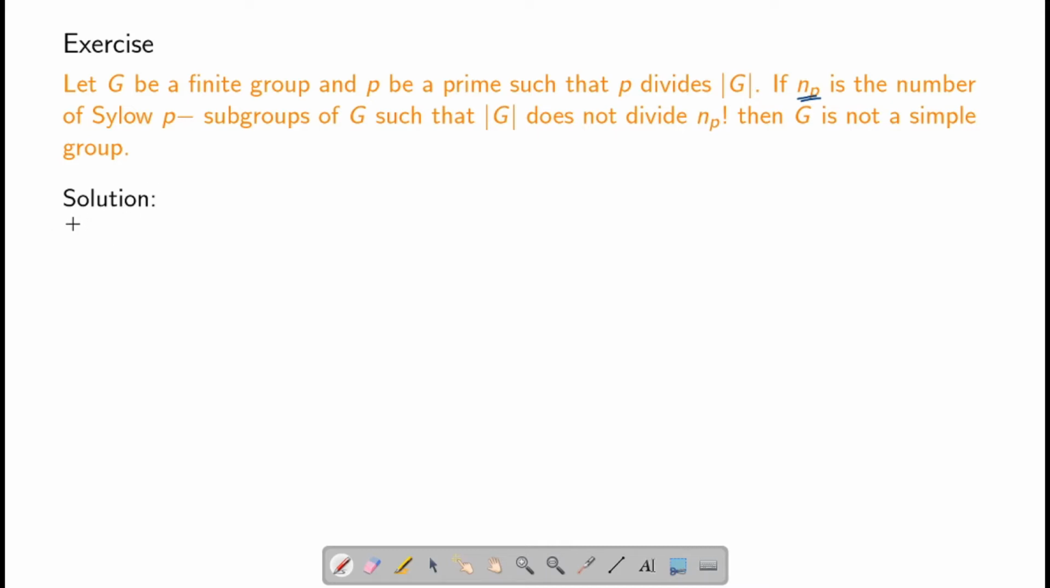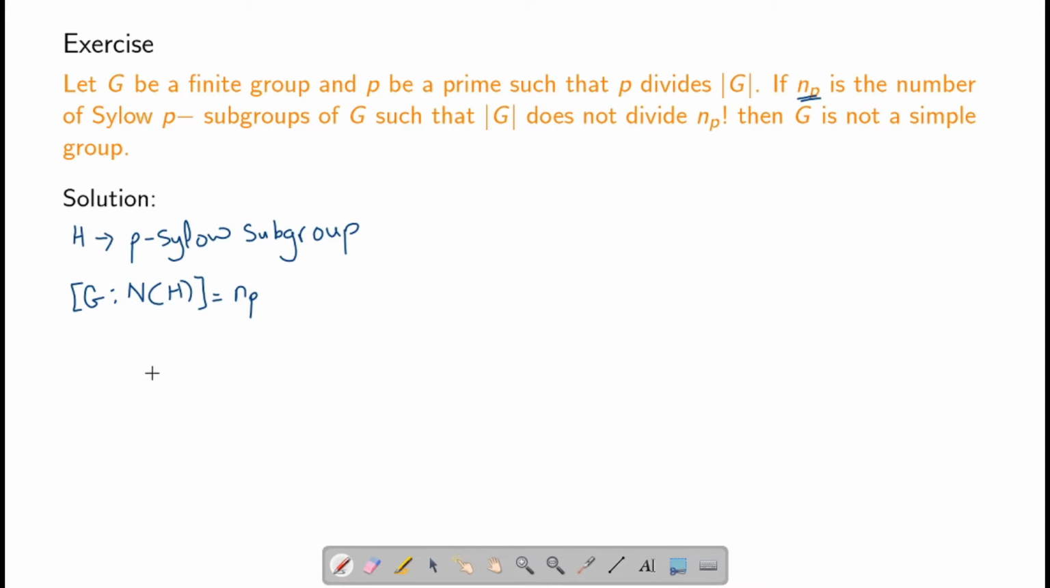Let us take H to be a p-Sylow subgroup. By the first Sylow theorem, we know that there is a p-Sylow subgroup. Let us take H to be the p-Sylow subgroup. Now we know that the index of N(H) in G is the number of conjugates of H, which works out to be exactly the number of p-Sylow subgroups of G. So that will be n_p.